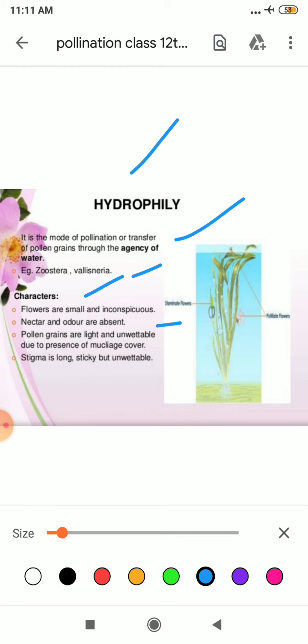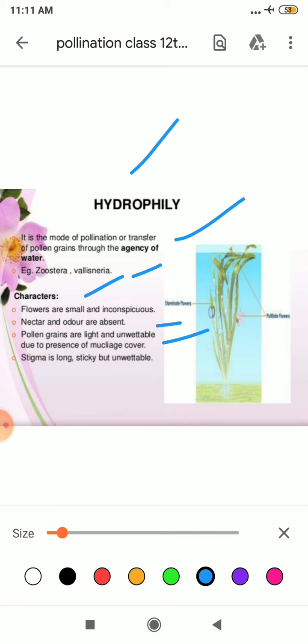But nectar and odor are very important for insects and birds. So it is an important feature in case of ornithophily and entomophily, but not of any importance in case of hydrophily. Third, students, pollen grain are light and unwettable due to the presence of a mucilage cover.